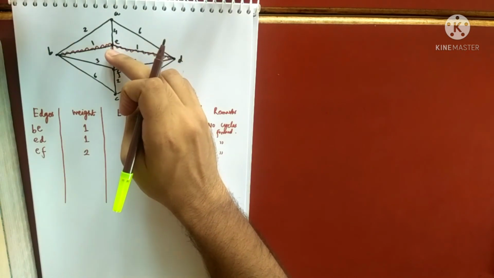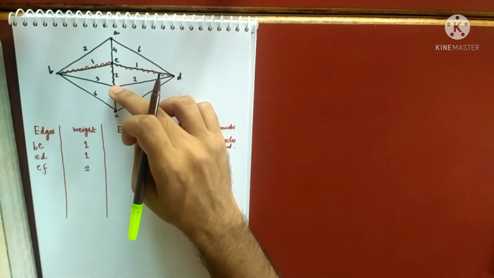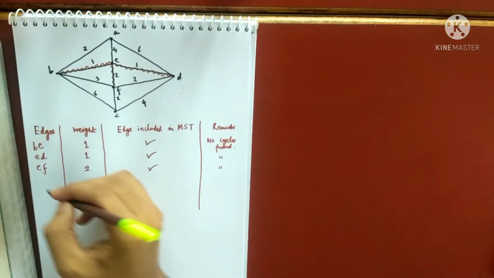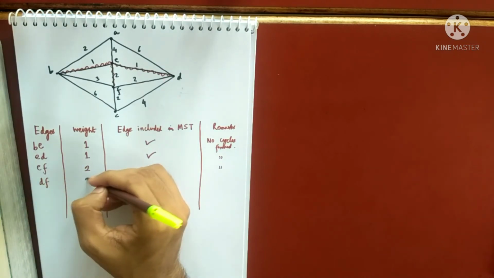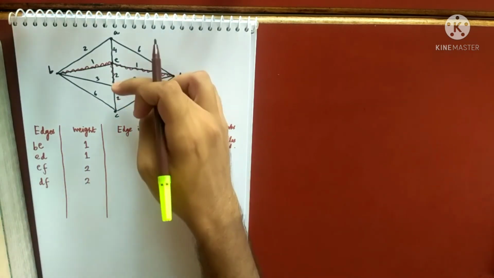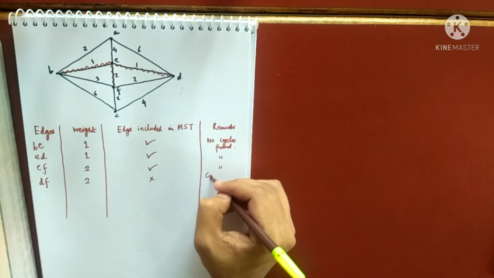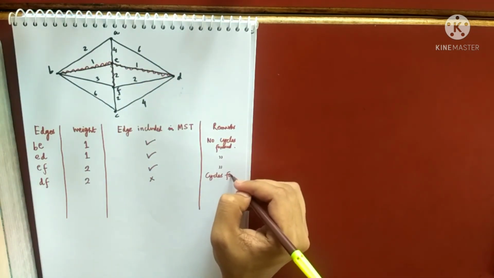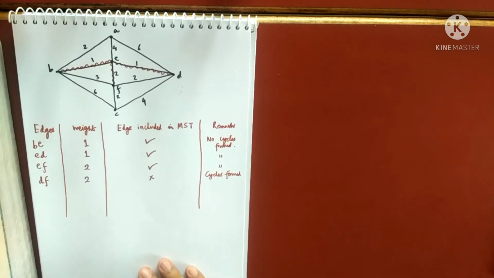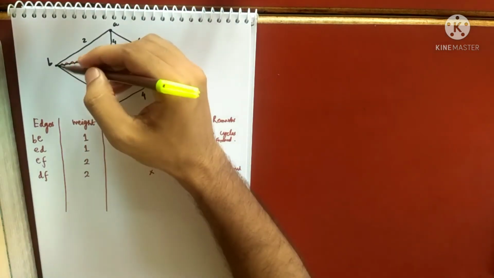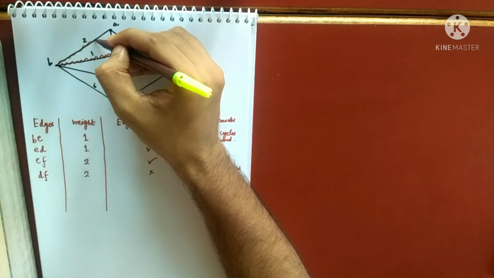But when I have chosen this edge, this cannot be taken anymore. So next one is DF. DF is also 2, but this cannot be taken, because if I am taking this, it is giving us cycles. So cycles formed. So I do not want this edge in my minimum spanning tree. Another one is 2. I can also take this because no cycle is formed.